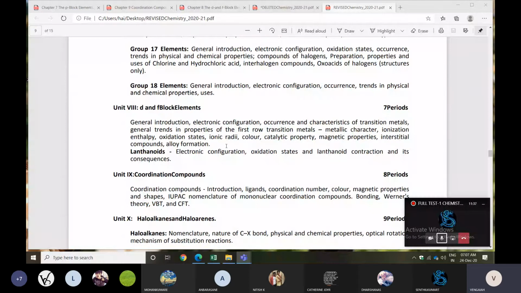While reading, compulsorily follow the syllabus. Don't read the deleted portion. The education minister also said around 30% of the syllabus was deleted, and we have 33% internal choice also.